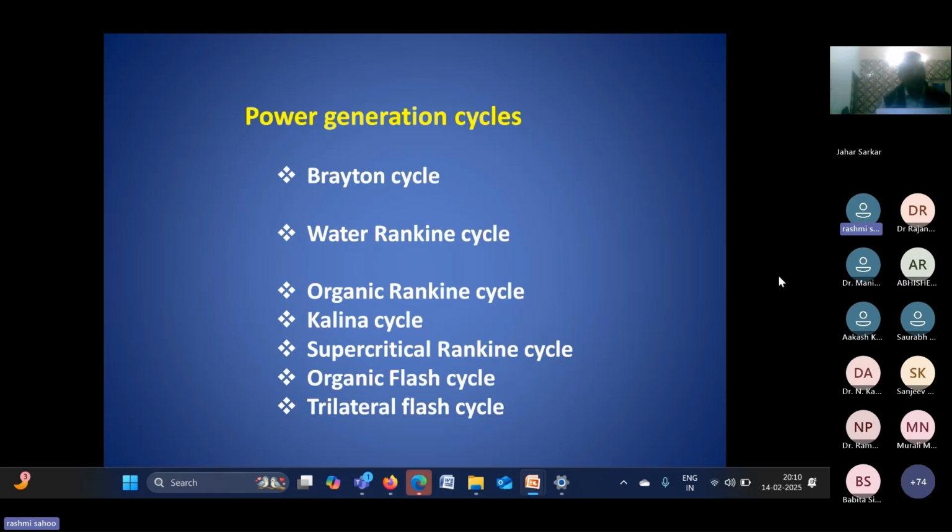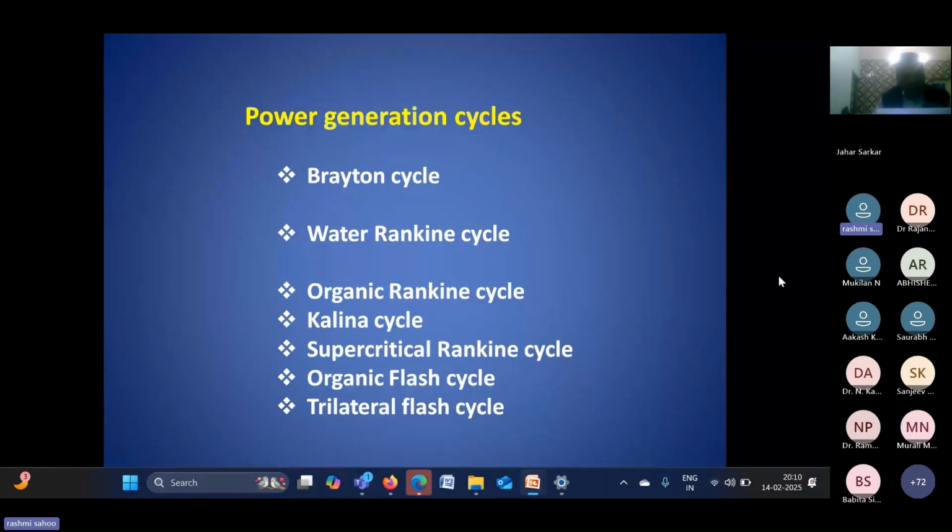So that is another plant and another position, another location like that. But another option is that if you install some small scale system like the rooftop system, then for that case obviously we will not go for the Brayton cycle or steam Rankine cycle. Because this temperature range is less, obviously we will go for the organic Rankine cycle. So this type of cycle we can use.